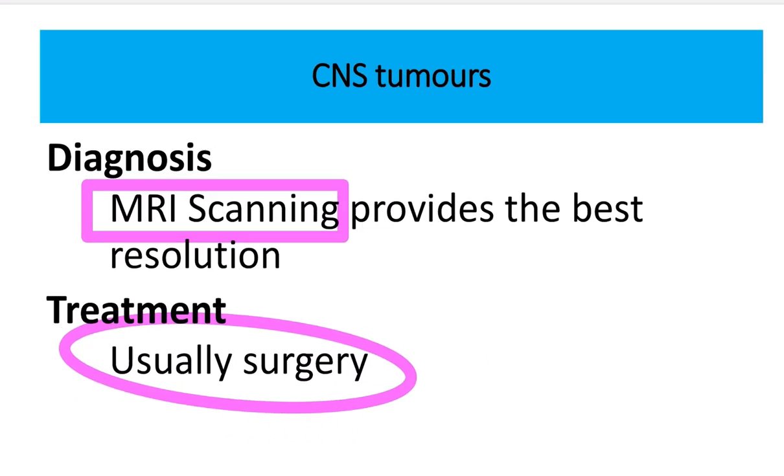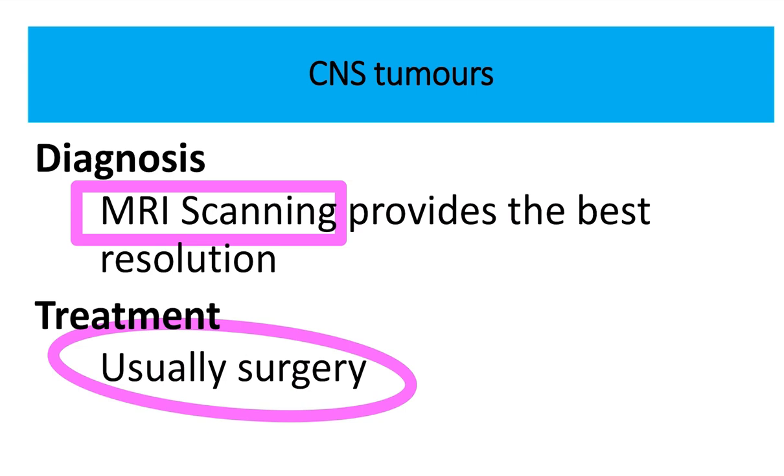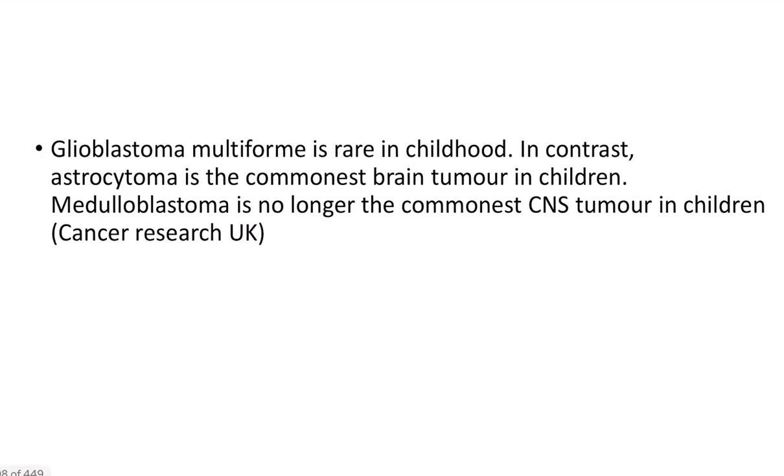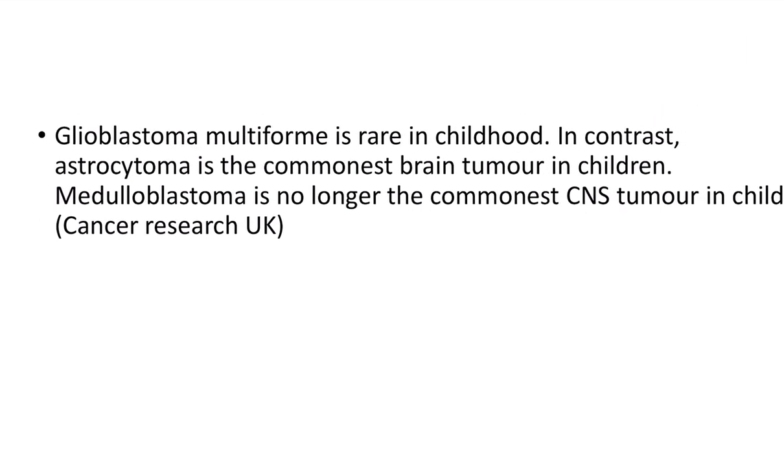The brain is a soft tissue, and soft tissue is best seen on MRI scanning, while bones are best seen on CT scan. As the brain is soft tissue, MRI scanning is usually done. Glioblastoma multiforme is very rare in children. In contrast, astrocytoma is the commonest brain tumor in children. Medulloblastoma is no longer the commonest CNS tumor in children.